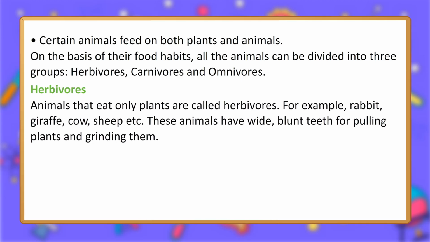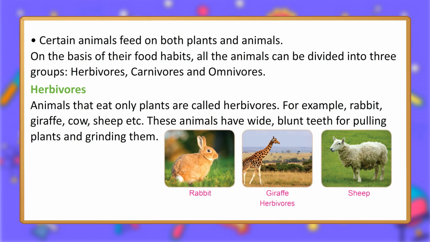Herbivores. Animals that eat only plants are called herbivores. For example, rabbit, giraffe, cow, sheep, etc. These animals have wide, blunt teeth for pulling plants and grinding them. Rabbit, giraffe, sheep.